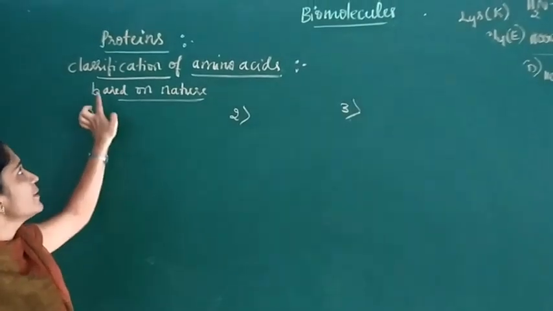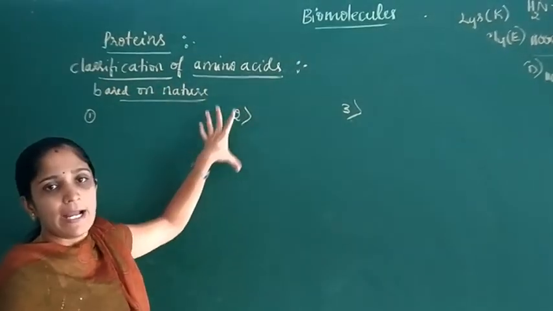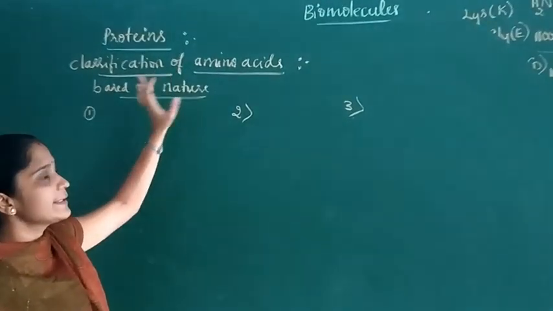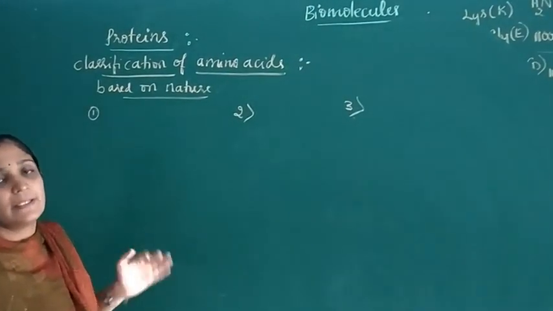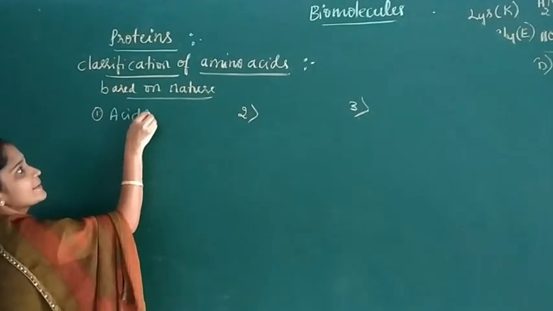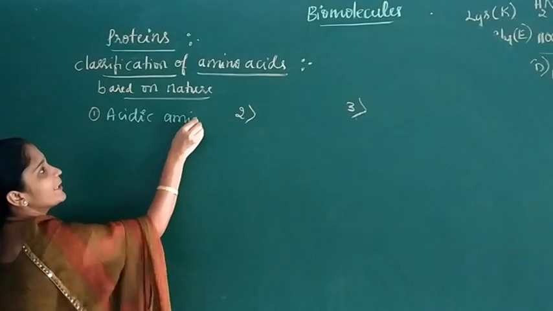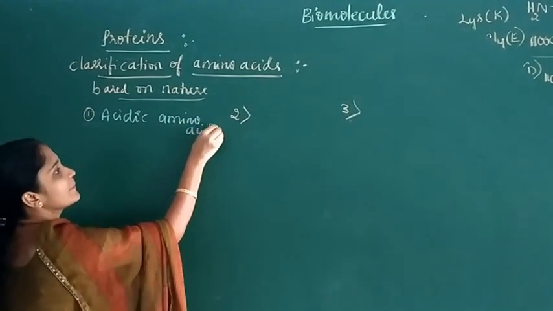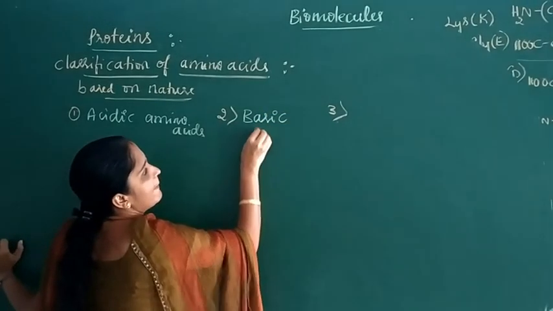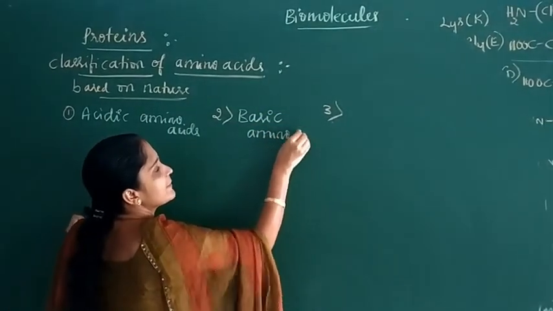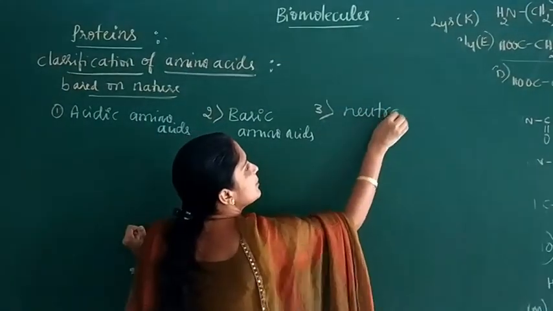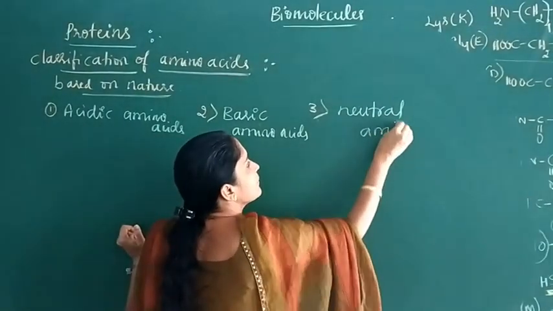Next, we will move on to the classification of amino acids. Based on the nature, amino acids can be classified into three types. They are acidic amino acids, basic amino acids, and neutral amino acids.